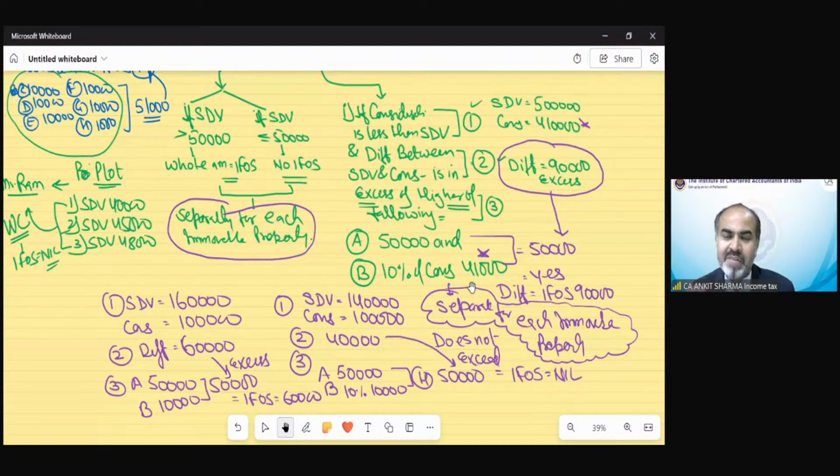If you received monetary gifts up to the exempted amount only, then why would you need to tell the department that it is from fraud, etc.? And even if it is fraud, income tax does not differentiate between legal and illegal income. We have discussed this concept of legal and illegal income under basic concepts. Even if it is from fraud, it does not matter if it is up to 2,50,000 or up to the exemption limit. That is not going to be taxable. It does not make any difference. Okay.